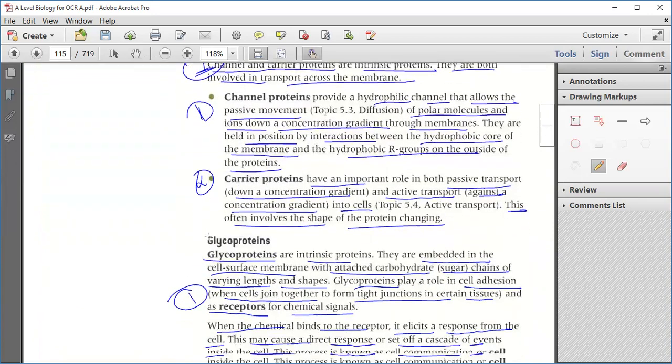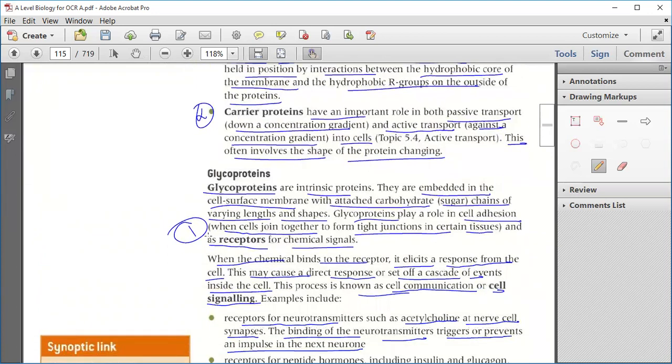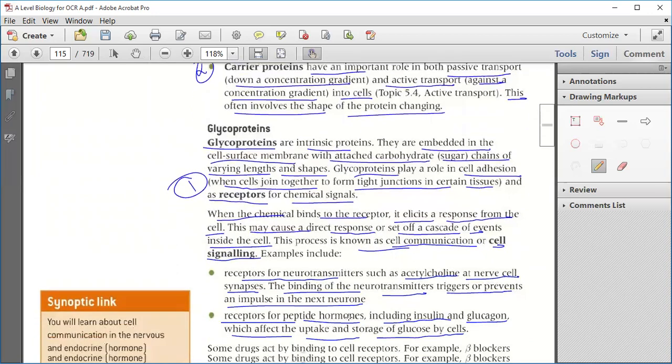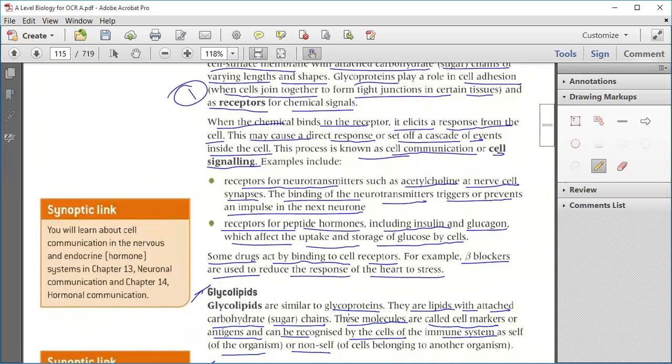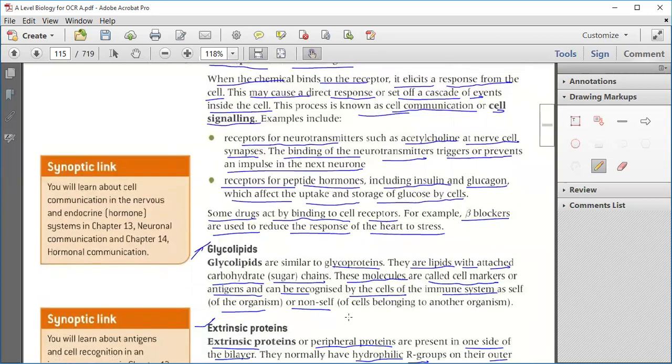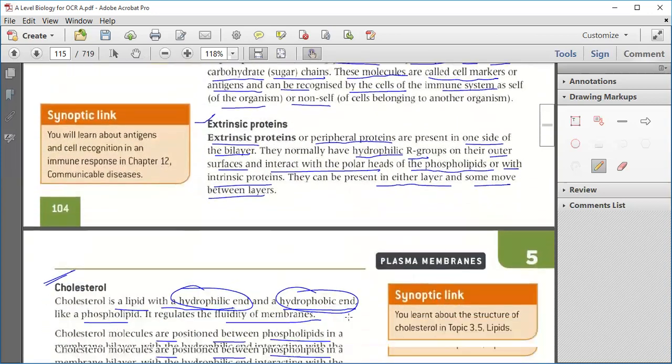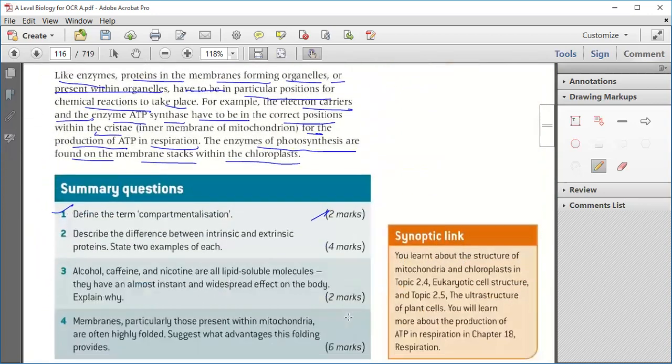And what they can do is they attach to glycoproteins and create channel signaling, and receptors, for example, receptors for neurotransmitters such as acetylcholine at nerve cell synapses. The binding of the neurotransmitter triggers the impulse in the next neuron. So they are sort of glycoproteins. They work very easily. Clear? Any doubt? No. Okay. And then what about the next question?